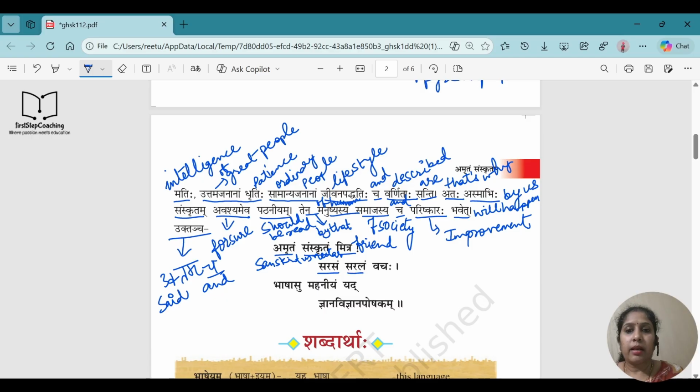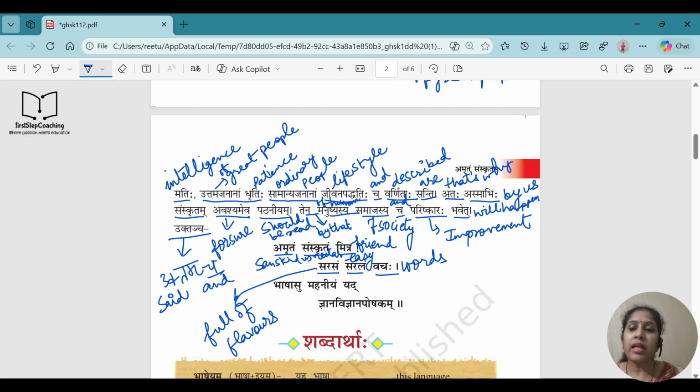Sarasam, Saralam, Vachaha. Sarasa means like full of flavors, we can say, or full of nectar actually. It's very beautiful language. It's not a rough language, they are saying. Sarala means easy. Vachaha means we can say words. So the author is saying that, dear friend, Sanskrit is nectar, Sanskrit is easy, it is like full of flavors, it's not a rude language, and it has very good words.